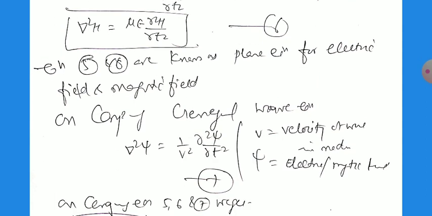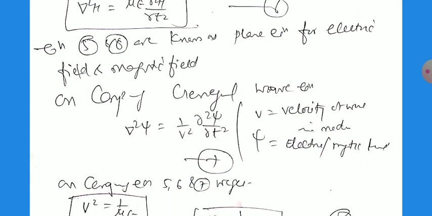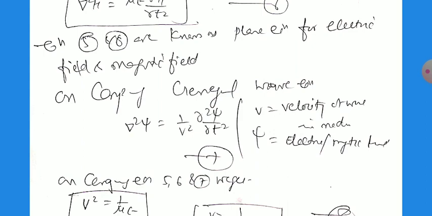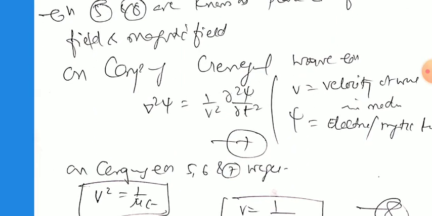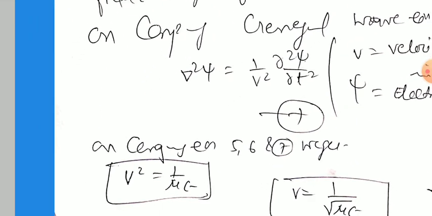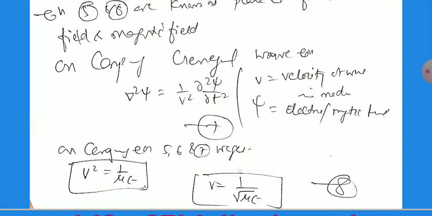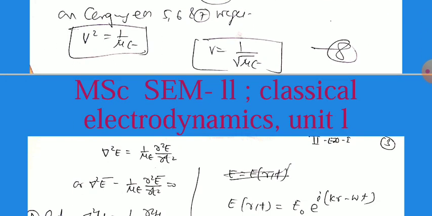Considering the general wave equation, we can write del square psi equal to 1 by v square del square psi by del t square, where v is the velocity of the wave in this medium and psi is the electric or magnetic field. On comparing equations 6 and 7, we can write the velocity of the wave in the medium: v square equal to 1 divided by mu epsilon, so v equals 1 divided by the square root of mu epsilon.